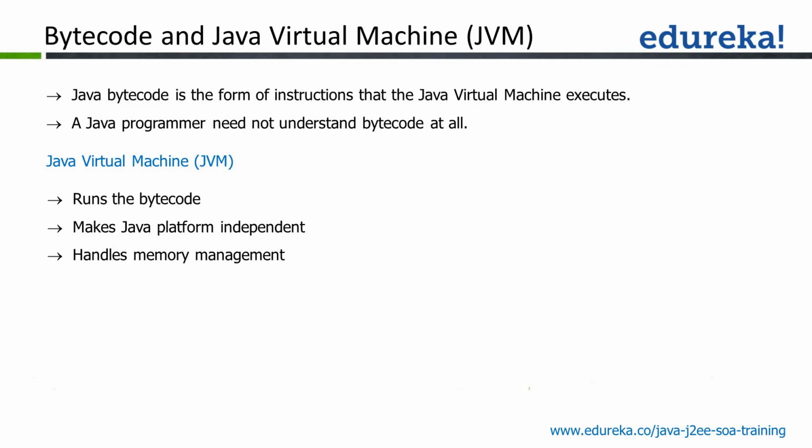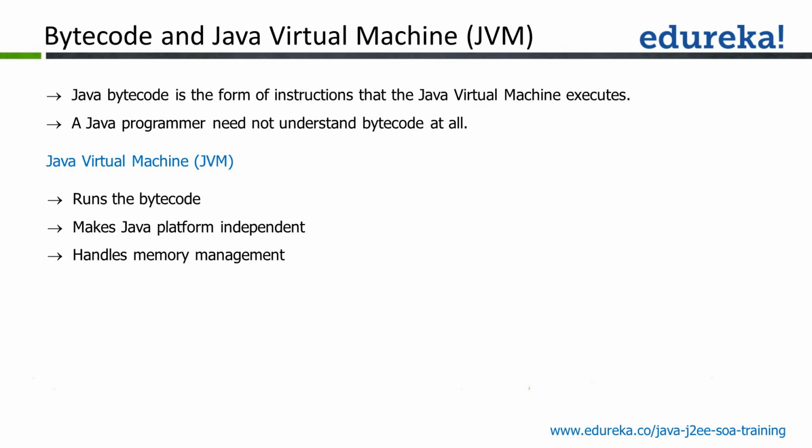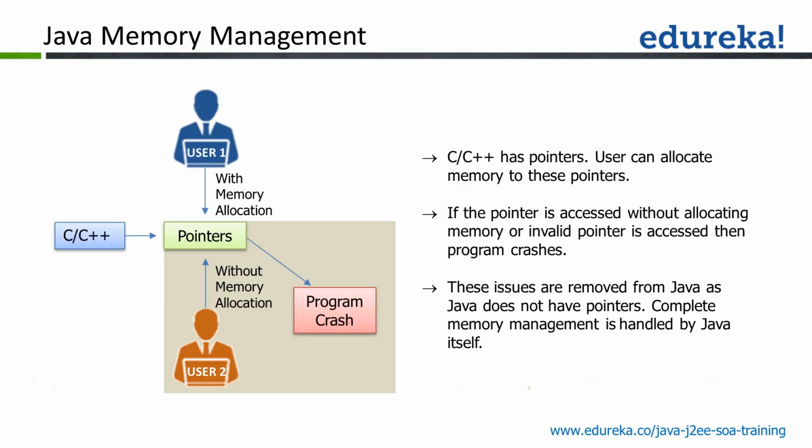So let us understand Java memory management. We saw that JVM is an integral part to run the Java application. So we saw Java virtual machine. Let's say that in C++, how do we get the memory managed? The user will use pointers to get the memory allocated.